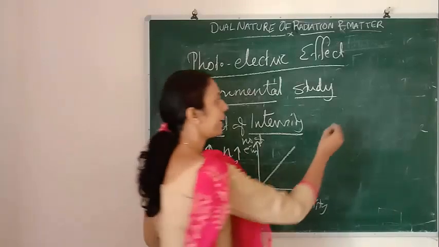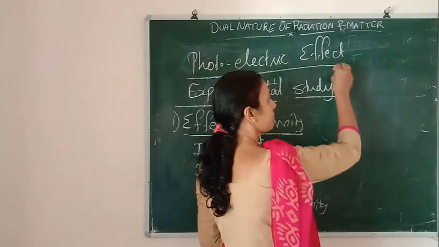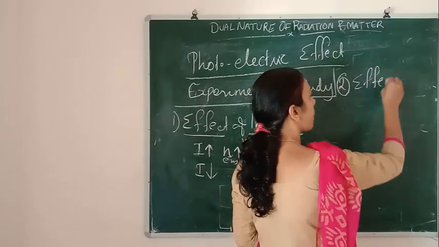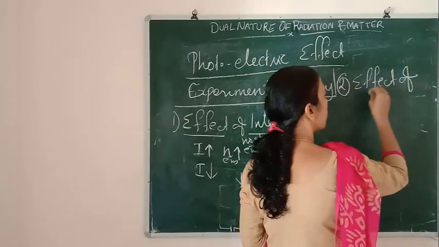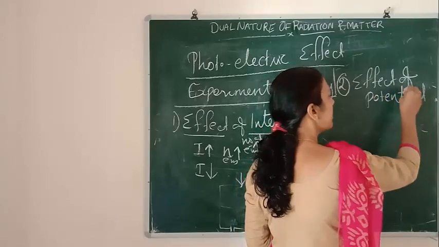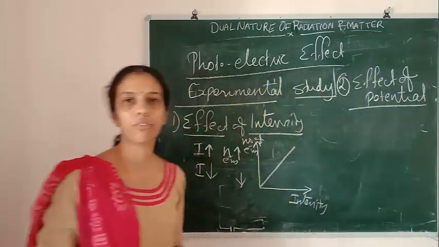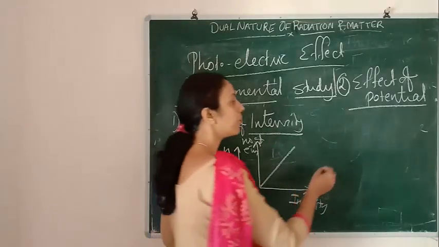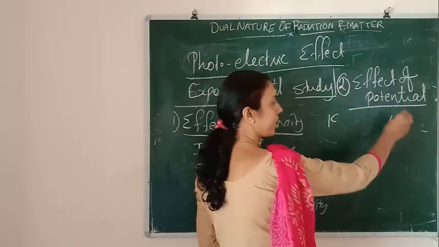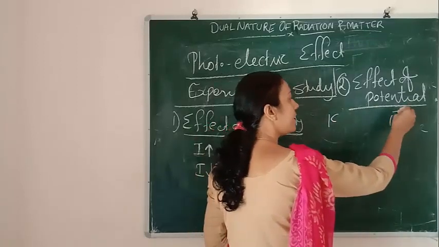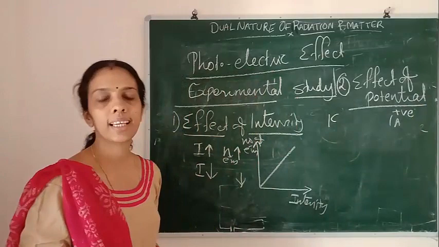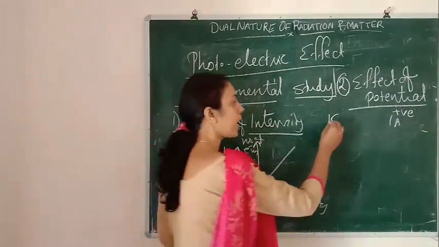Next we are going to study the effect of potential. If we change the potential given to the surface, see, plate C and plate A are here. C is negative, and first we give a positive potential to A. What will happen?